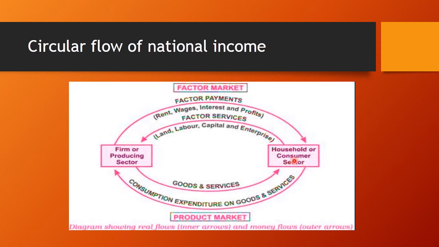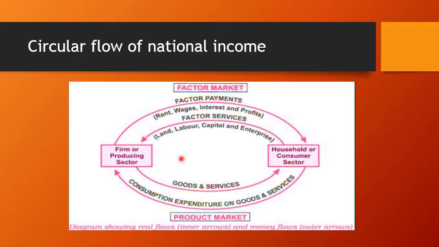The family pays money to firms for purchasing goods and services, which is called expenditure, and therefore the flow of money comes back to firms from families, and a firm purchases factors with the help of this money and starts the production again and pays to families. So from families to firms, that is called a circular flow of production, income, expenditure of the national income.